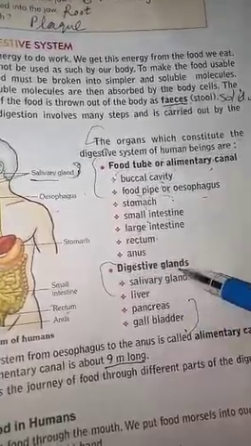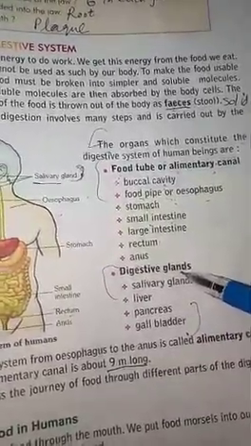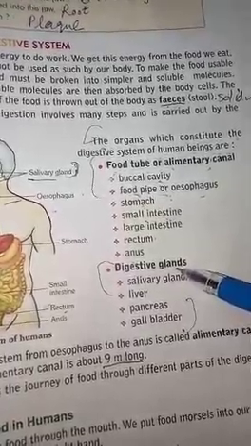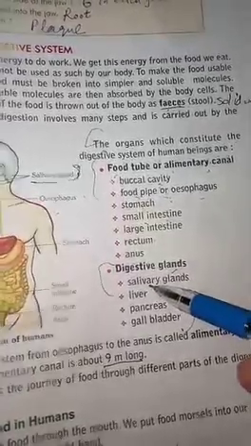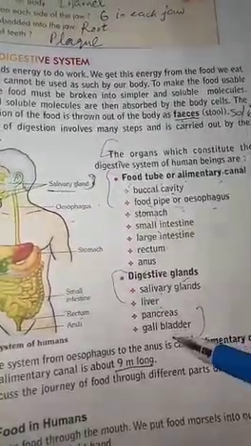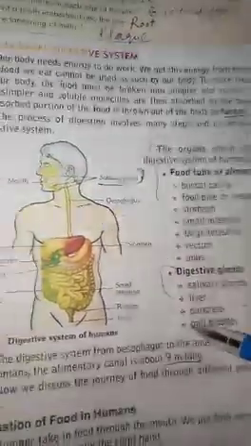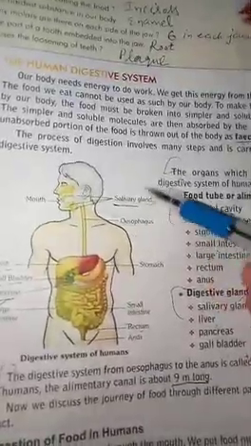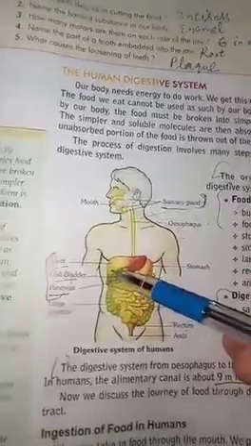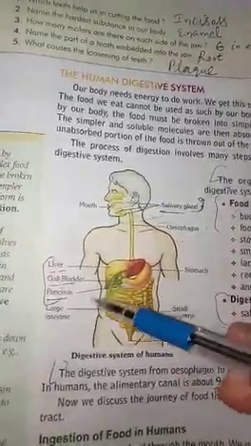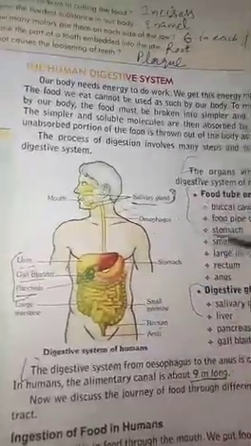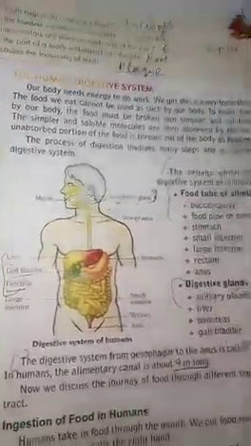Next are the digestive glands. The organs which help to digest the food are called digestive glands. First is the salivary glands, liver, pancreas and gallbladder. These are the 4 digestive glands. Salivary glands are present in our mouth. Next is the liver, gallbladder, pancreas. These are also helping in the human digestive system.